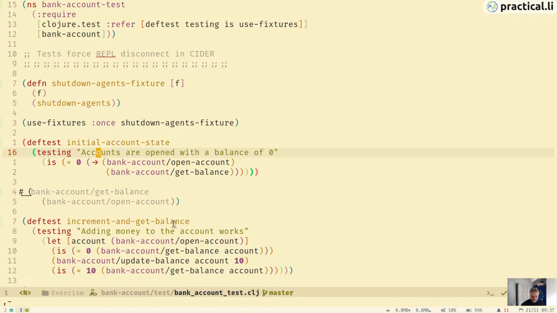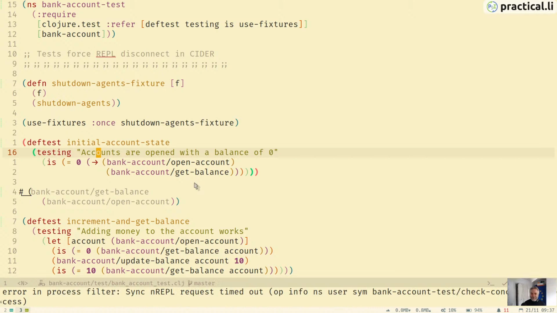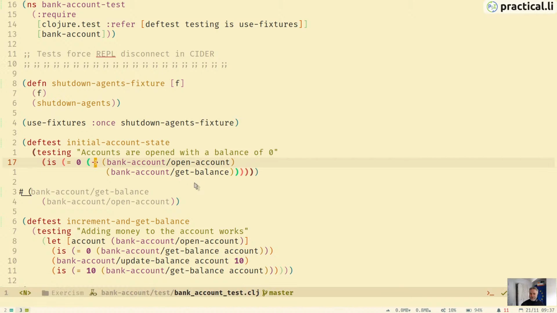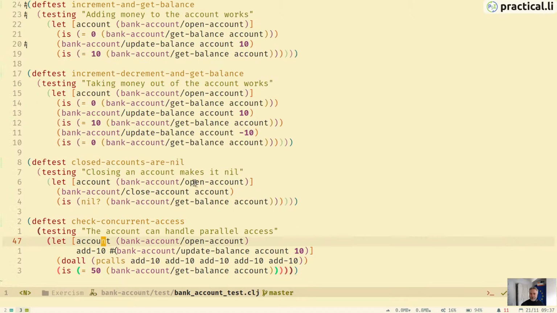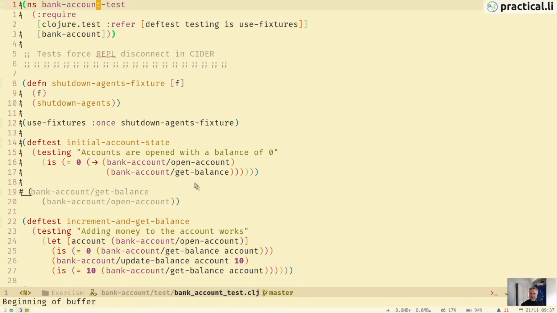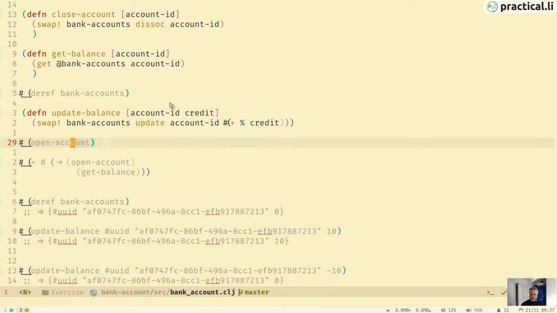So let's try running the tests. Oh, it doesn't seem to like running the tests. That's not good. Oh, that's terrible. Oh, that's killing that. Oh, that's interesting. I can't seem to run the tests because they just keep breaking. I'm not sure if that's the CIDER test runner or if it's something in the version of Java I've got. Well, that's something I'm going to have to fix, I think.